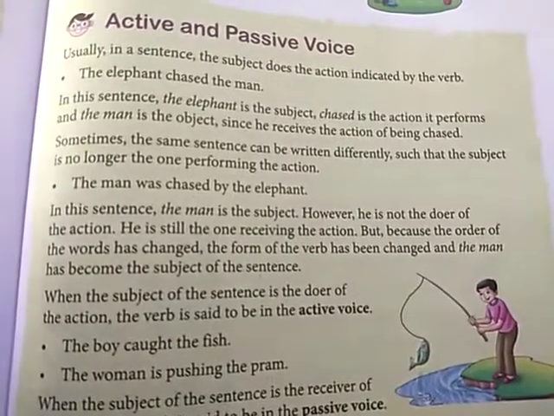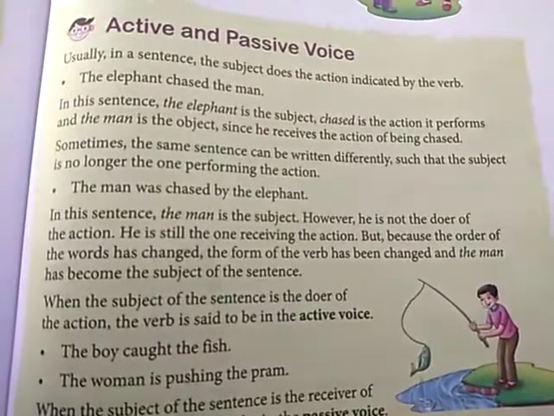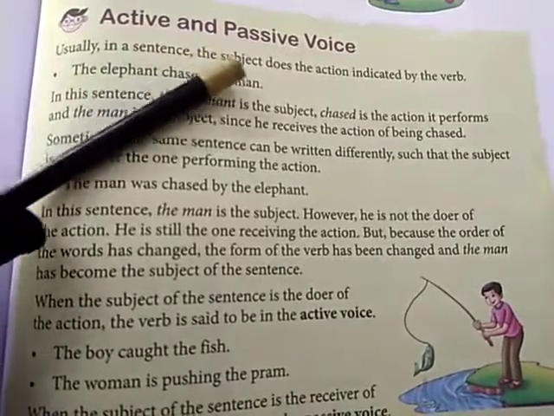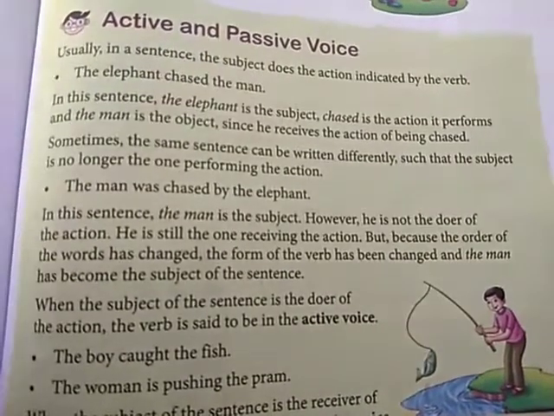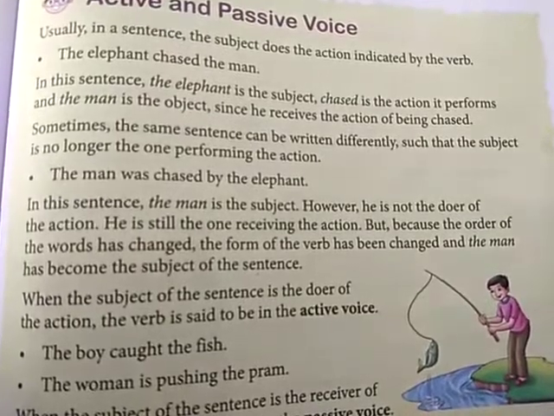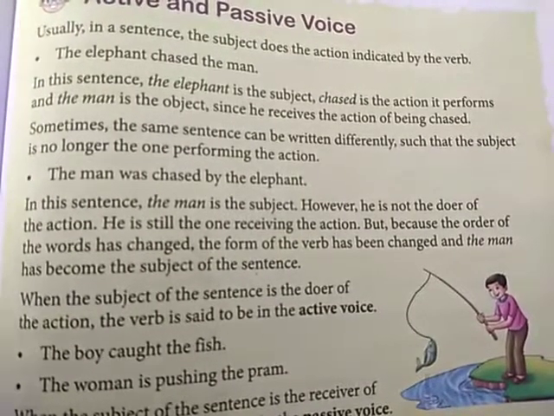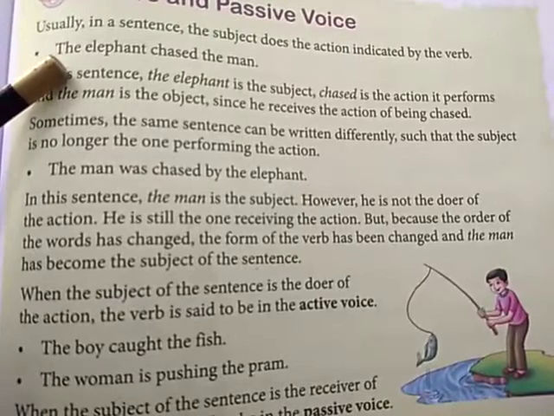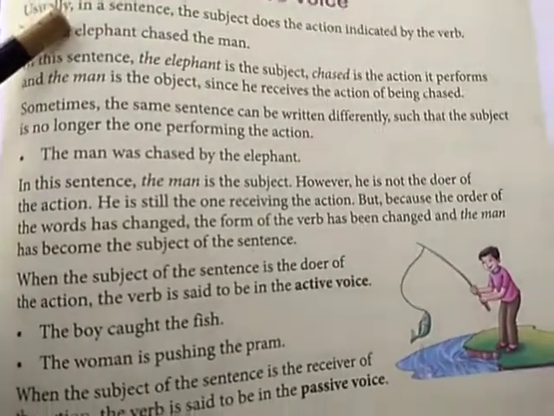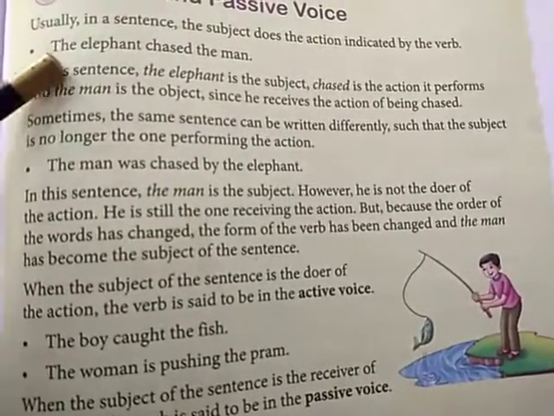Now we will learn what active and passive voice are. Usually in a sentence, the subject does the action indicated by the verb. We know that a sentence will have a subject and that subject will do some action. Now look at this example. The elephant chased the man. Which is the subject in the statement? The elephant. What is the verb?